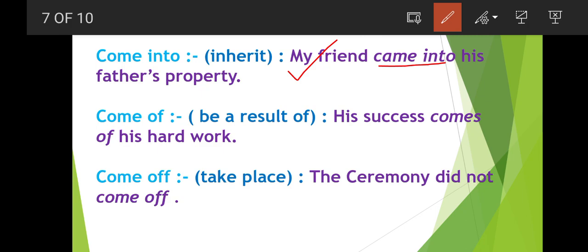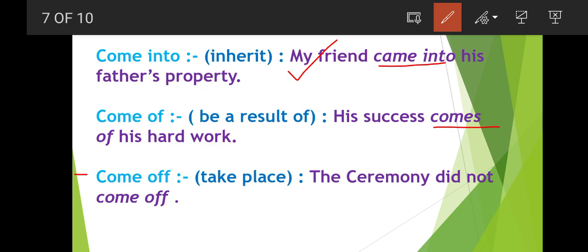Come of means to be a result of. His success comes of his hard work, which means his success is the result of his hard work. Whatever hard work he has done, this success, this victory, is the result of that hard work.